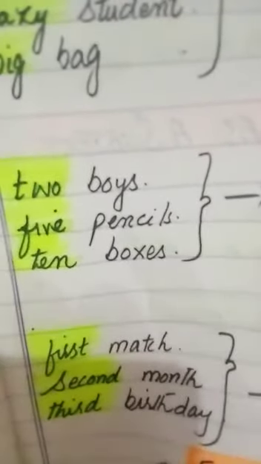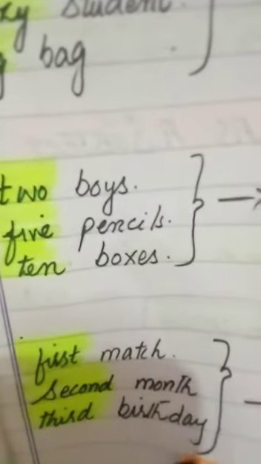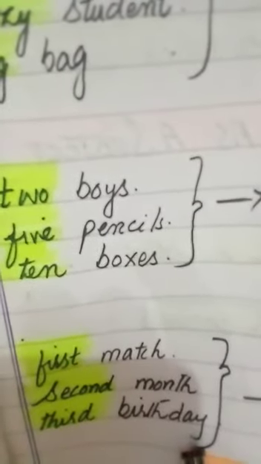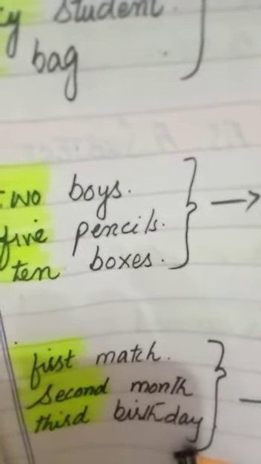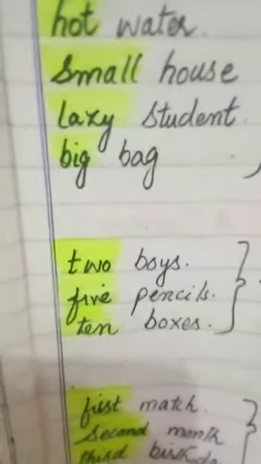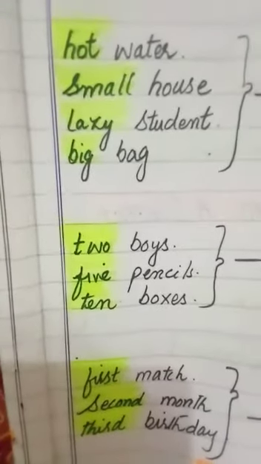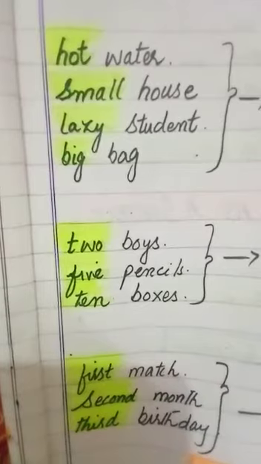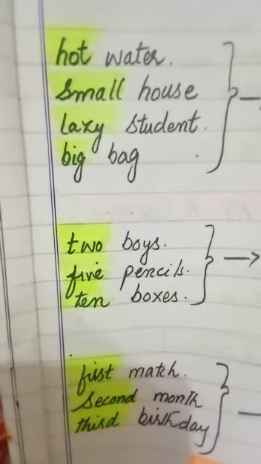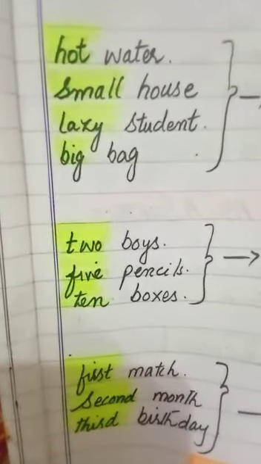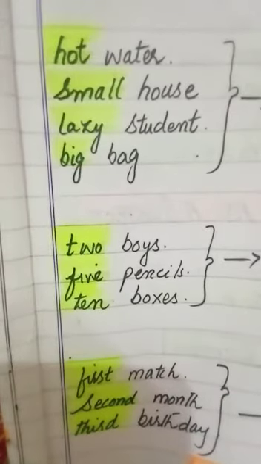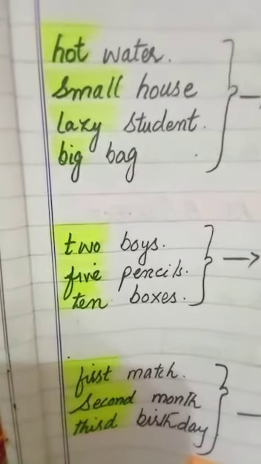Okay, dear students, in this lecture till this point it's enough, and inshallah in my next lecture I'll teach you what post-modifiers are. All of these determiners and modifiers you have seen that I have kept before the nouns, so they are called pre-modifiers, and these pre-modifiers kept before a noun make a noun phrase.